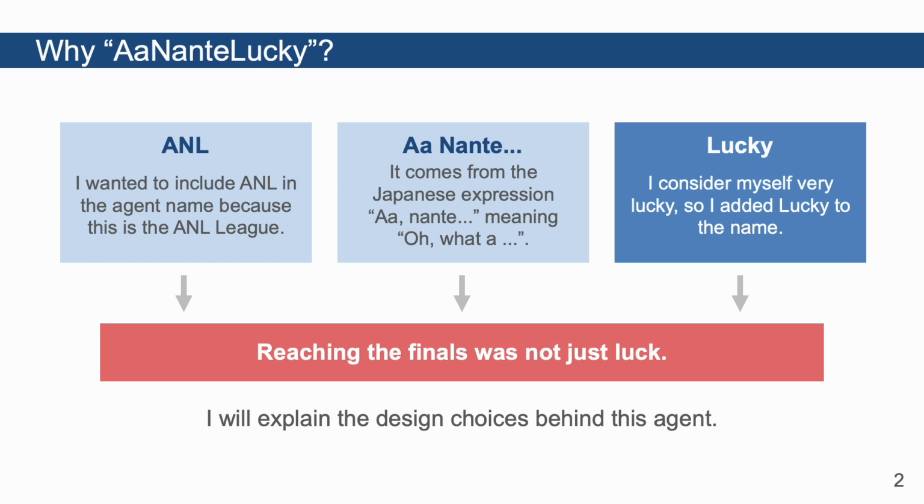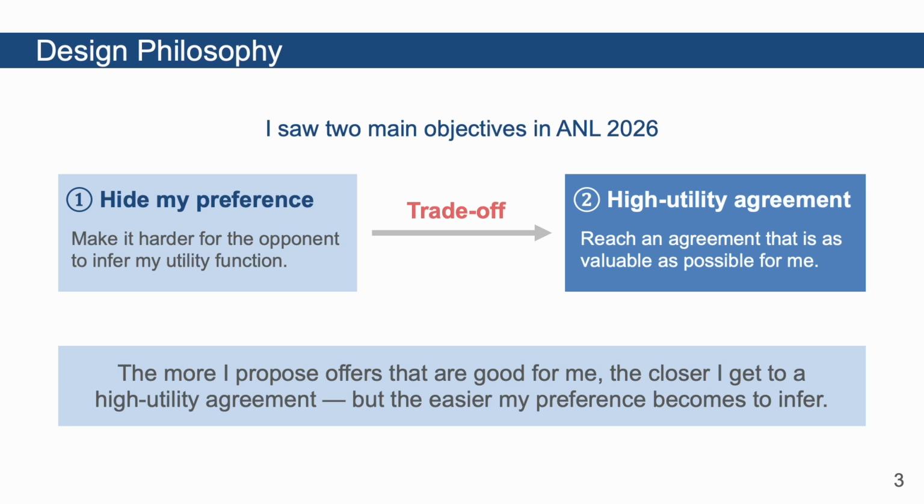From here, I will explain the design choices behind this agent. I consider that there are two major objectives in this competition. The first is to make my own utility function difficult for the opponent to infer. The second is to reach an agreement with as high utility as possible for my agent. However, these two objectives often create a trade-off.